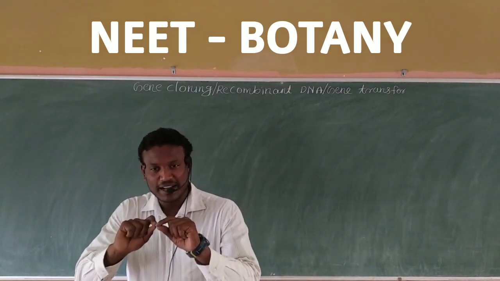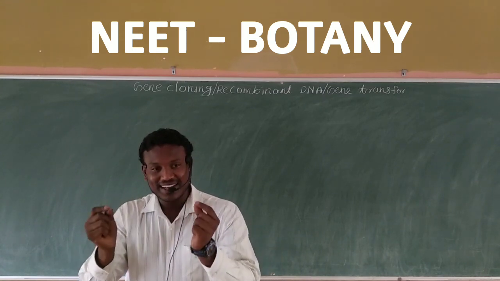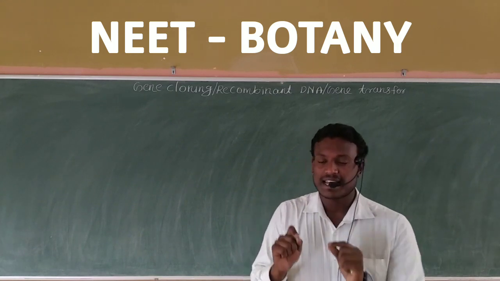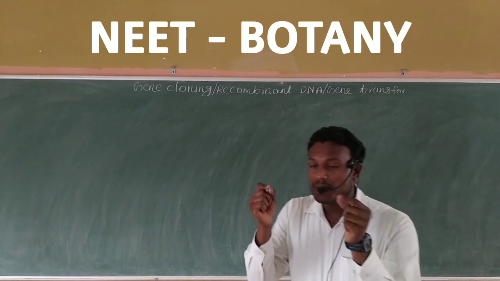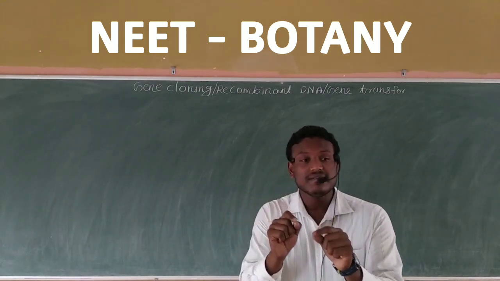Now you are very familiar with what a gene is. Here you have one more technical term: what is a clone? Under the chapter Reproduction in Living Organisms, I have already told you what a clone is. Clone means morphologically and genetically similar individuals.